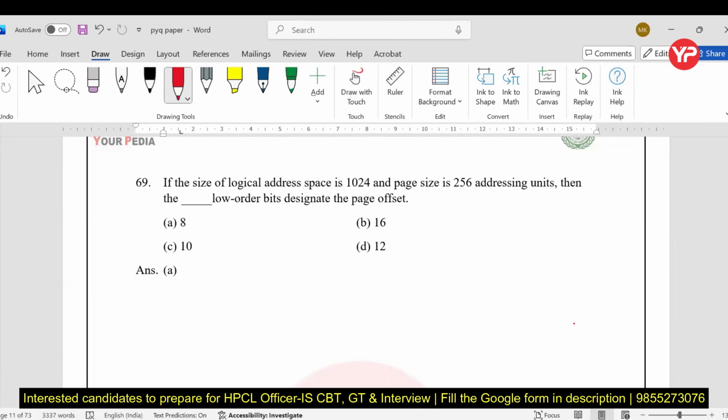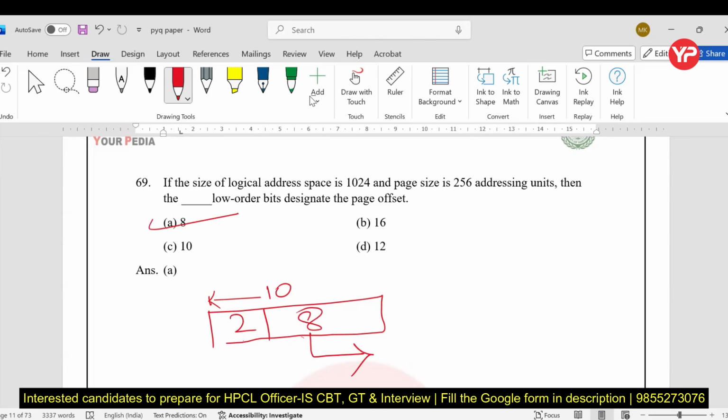Again, the question is from paging: logical address space 1024, page size 256. Then again, page offset they are talking about. So logical address is 1024. It means 2 ki power 10. Fine. 10 bit. So it is divided into page size 256. Page size is 256 address unit. Then the lower bits designate the page offset. So 8 here, 2 here. So page offset is 8. So answer is 8, my dear students. So here P and D, P tells the total number of pages, D tells the offset or size.